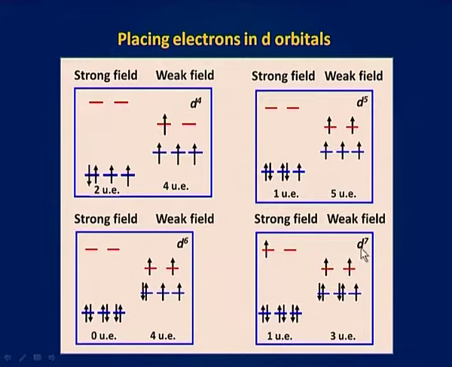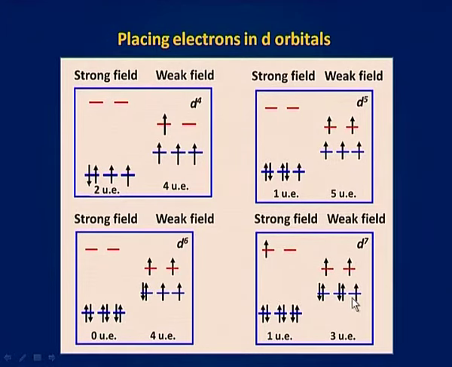For d7 electronic configuration, for strong field, number of t2g electrons is equal to 6 and number of eg electrons is equal to 1. Number of unpaired electrons is also equal to 1.